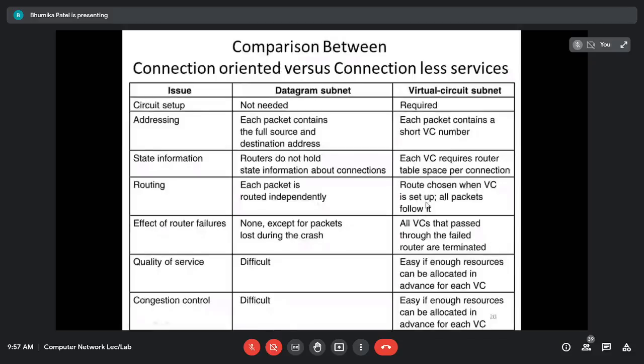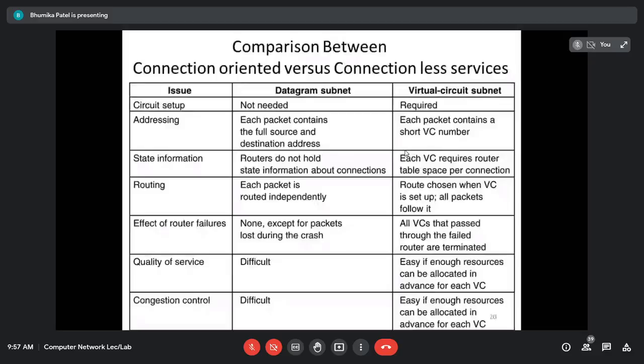So there are three phases in the virtual circuit: connection establishment, data transfer, and connection termination. Whereas in the datagram there is nothing like that. We do not need to perform any connection establishment. We can directly send the data individually in the datagram subnet. They can choose any random path and they have to be delivered to the destination machine.